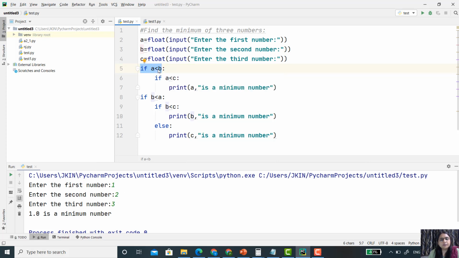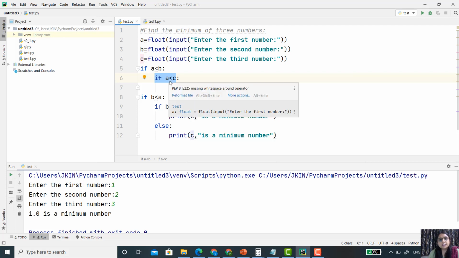We know b is 2, so 1 is less than 2. Yes, this condition is true, so the body of if will execute. It checks the next if condition, 1 is less than 3, because c is 3. Yes, this condition is also true, so it prints a is a minimum number.